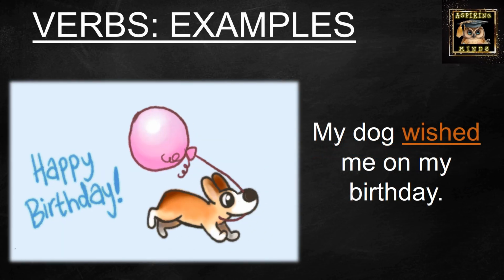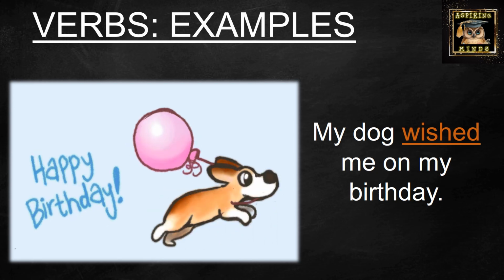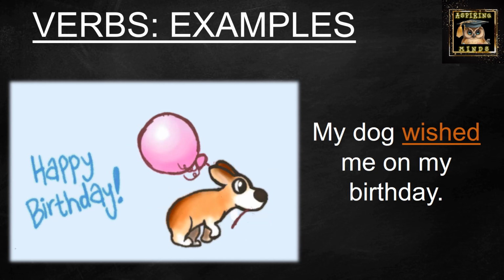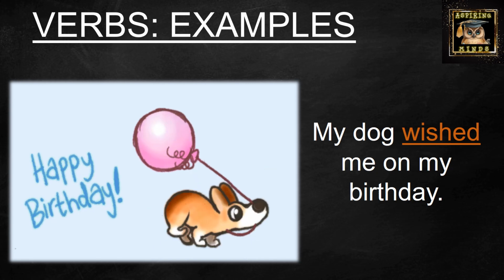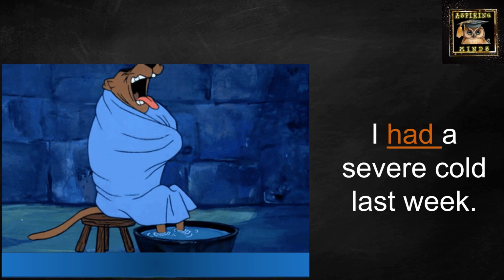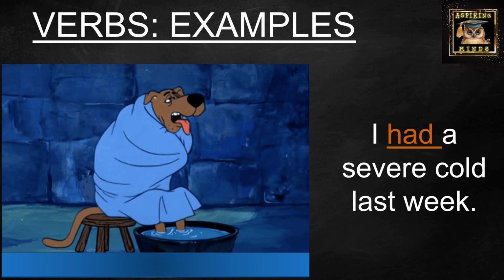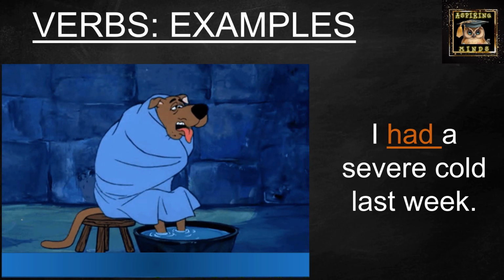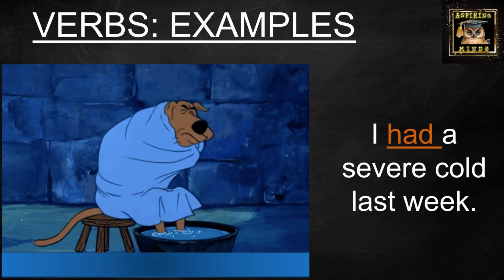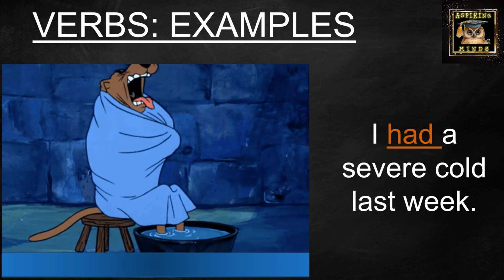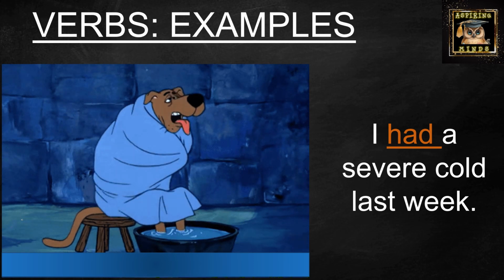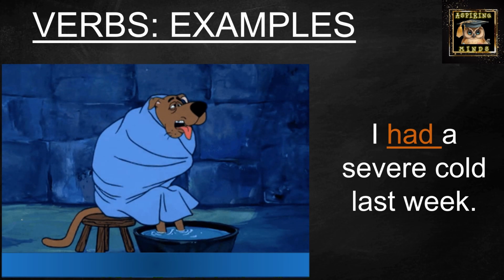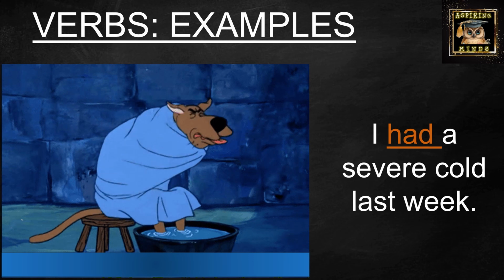I'll give you a little peek into my life. I have a little dog, and it's a Labrador. Now recently it was my birthday, and my dog wished me on my birthday. So you see, in this sentence, the word wished acts as a verb. In the next example, we see an animal, and the animal is expressing that I had a severe cold last week. In this sentence, the word had is a verb. Now we'll see what type of verb it is. Don't worry.